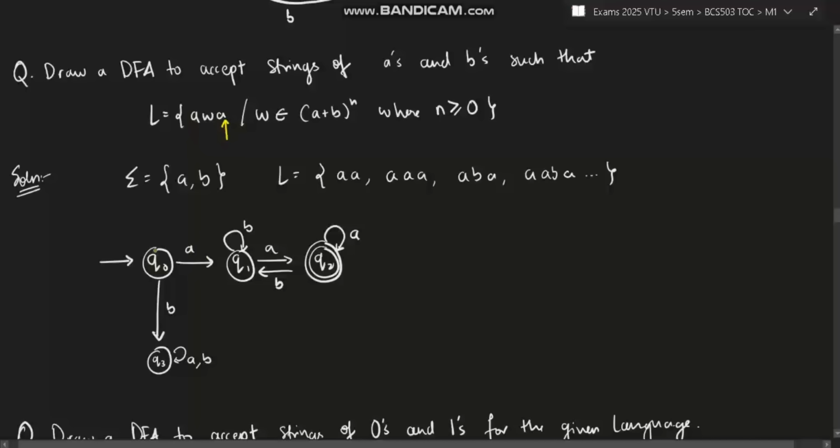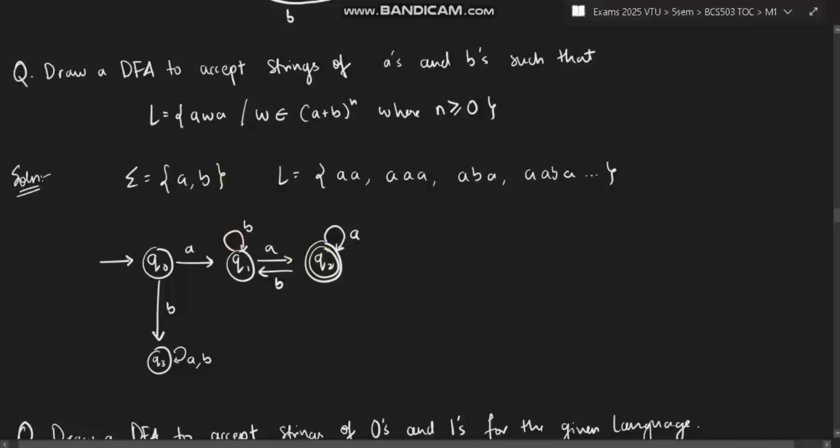Now what we have to do? Starting with A means if B comes at the start, it should go to the dead state. After this, A and B are defined for Q0, so come to the next one. A is defined here. For B, what can you do? Starting with A, that condition is satisfied, and in between there is W, where you can have any number of A's and B's. A is already defined, so just care about B. Make a self loop; you can have any number of B's. After that, you can go on A to the final state.